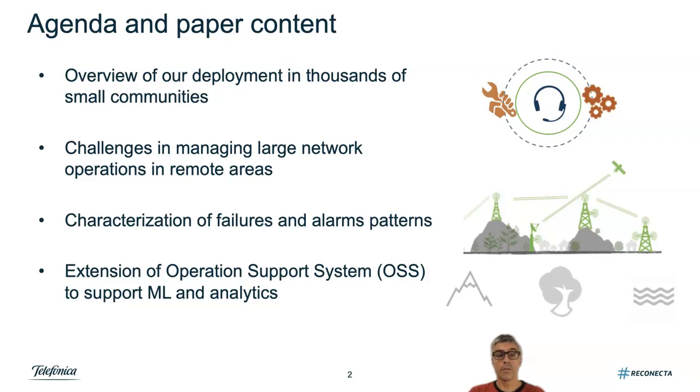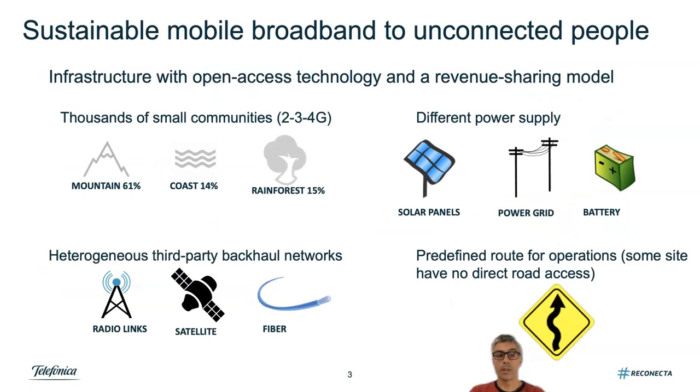In the paper, you can find all of this content, while in the talk, I'm going to mostly focus on the last two items. Our deployment is the one of the Internet para Todos project. The goal of this project is to provide sustainable mobile broadband to unconnected people in Latin America. The project is currently deployed in different countries, and in the paper and the talk we focus on one of them.